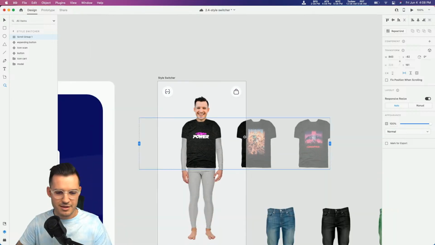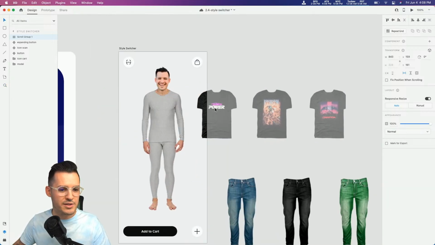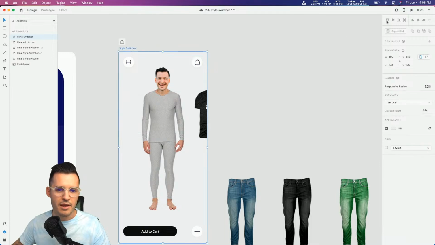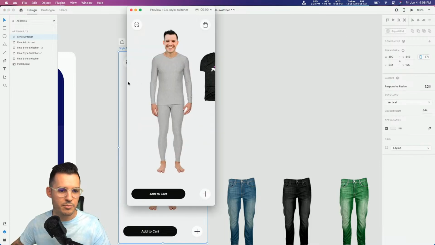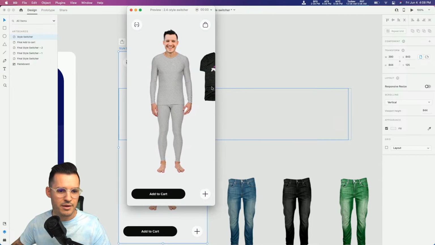So this is, again, the silliest thing ever. But I'm just going to drag this over to the side. I want to be able to see a little bit of that shirt on the edge there. And then we want to scroll all the way across. It's just a way for us to distance things a little bit, right? So I'm going to do that. Okay, pretty cool. If we were to press play on our prototype right now, we'd be able to grab our shirts. Whoa, I messed with my prototype there. Okay.